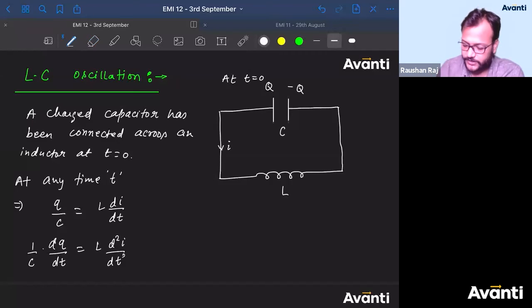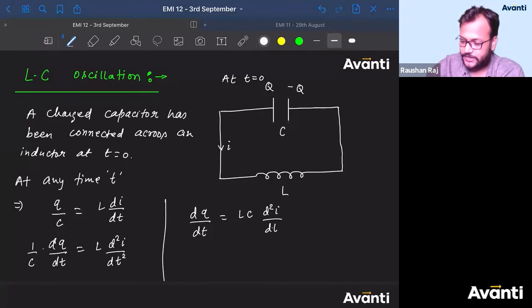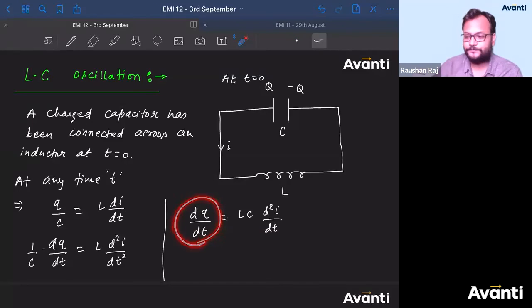d2i by dt square. All right, so we can write like this. I know that. Thank you, Ganesh, for notifying. So we can write dq by dt is equal to 1 by LC into d2i by dt square. Tell me what is dq by dt here.